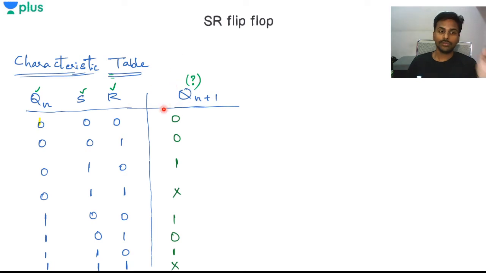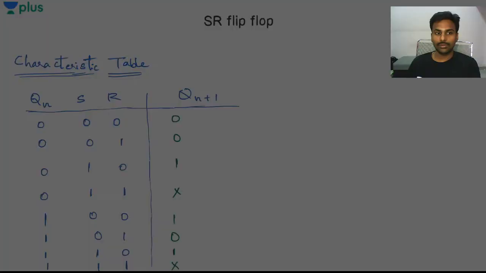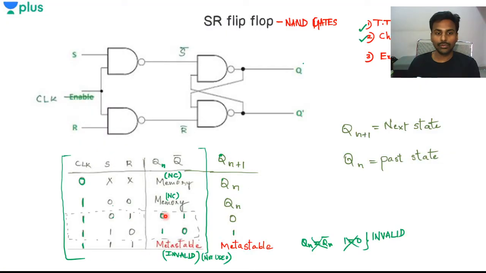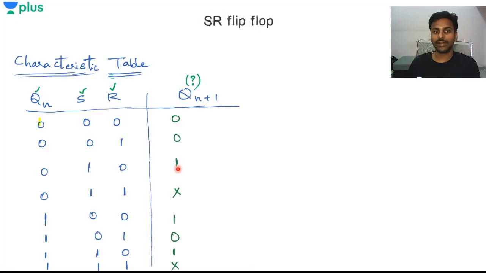Okay. I have made the input part and everything, and how do I find out the Qn plus 1? See, I have S and R values 0 0, and Qn is 0. When Qn is 0, what will I be getting at the output? The next state is nothing but 0 only.